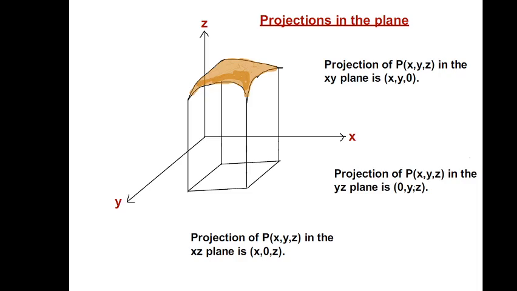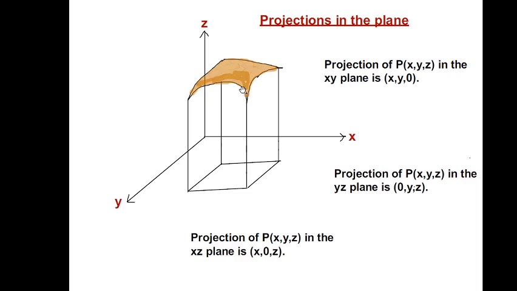Just as the two-dimensional space consists of many lines, in the same way the three-dimensional space consists of many planes. We have the xy plane, the yz plane and the xz plane. If you take z equal to 0, it represents the xy plane. If you take x equal to 0, it represents the yz plane. If you take y equal to 0, it represents the xz plane. All these planes divide the whole space xyz into 8 octants.